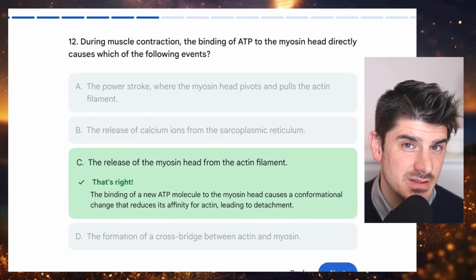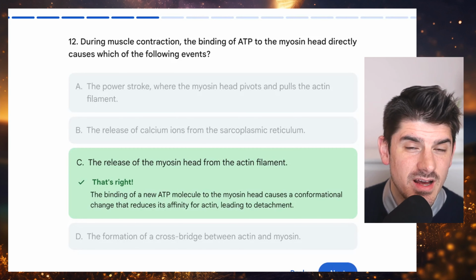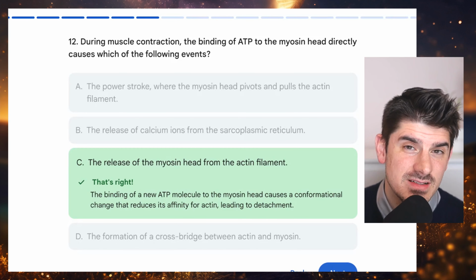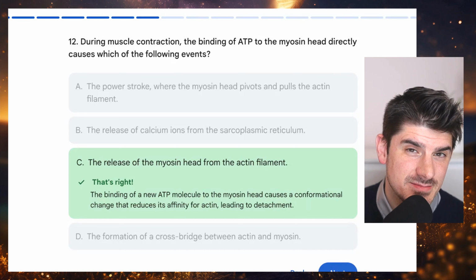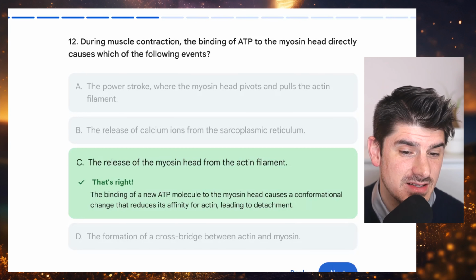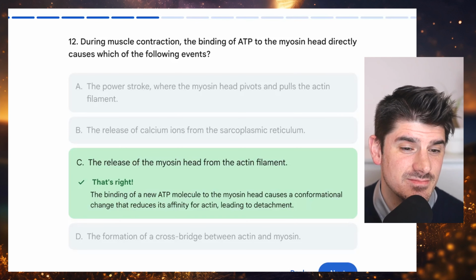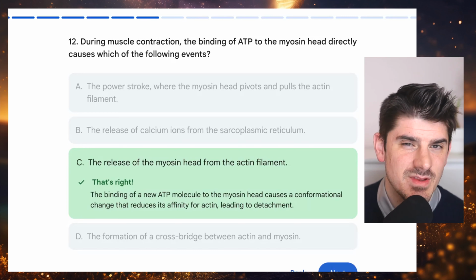Some people find this a little bit surprising, but it is a key part of this model of sliding filament muscle contraction. The actual active step is the release of the myosin head, not, as it sounds, the power stroke.